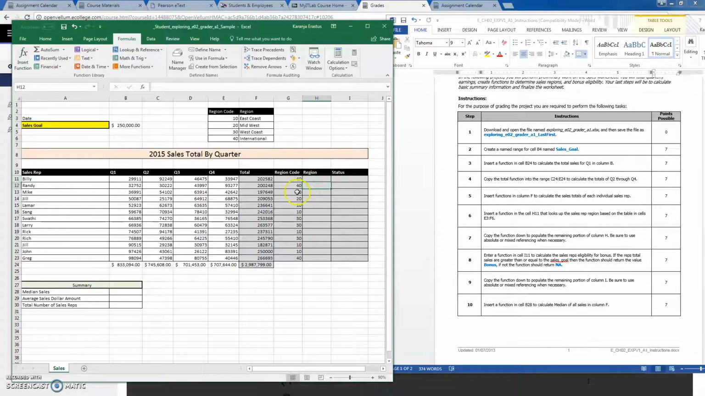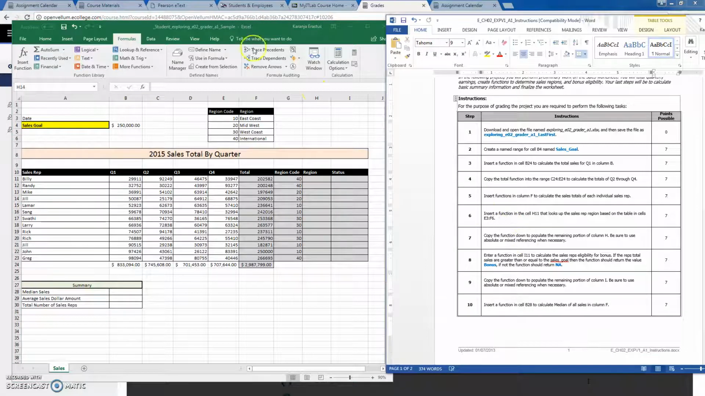Here we should have international. Next to 20, so what does 20 correspond to? Midwest. We come here and we have Midwest. But we can't do that manually, because if you have a file that has 10,000 entries, you can't do that one at a time. So there is a function that you can use to help you do that, and that's what you're calling the VLOOKUP or the horizontal lookup. So that is instruction number 6.